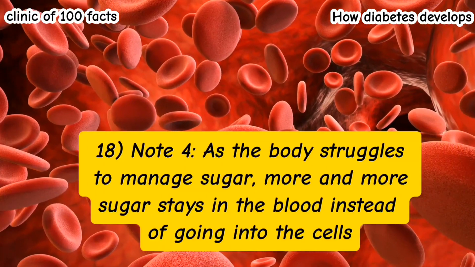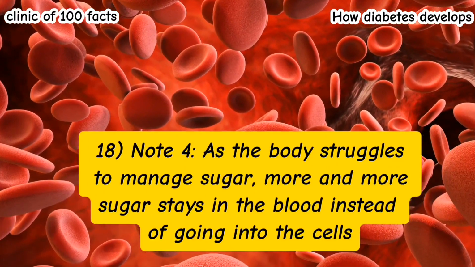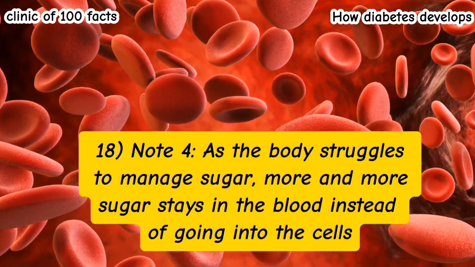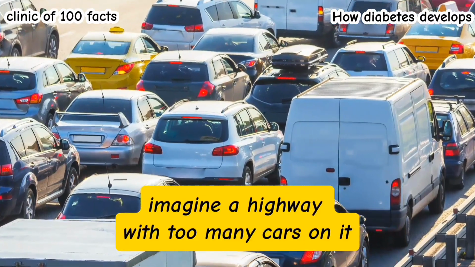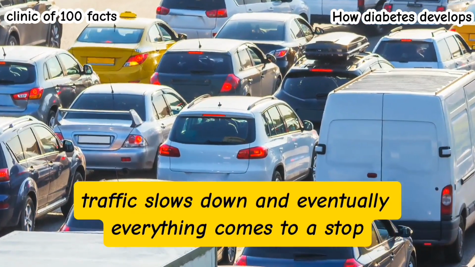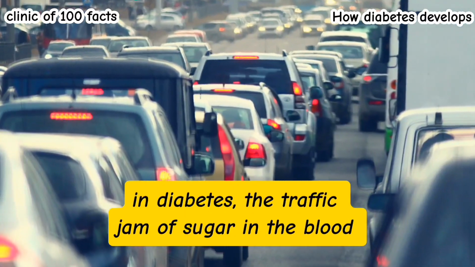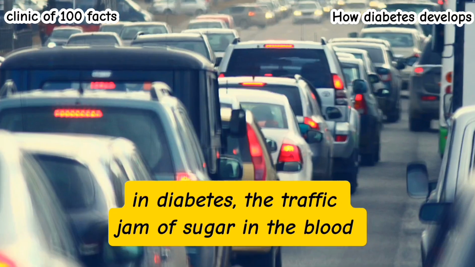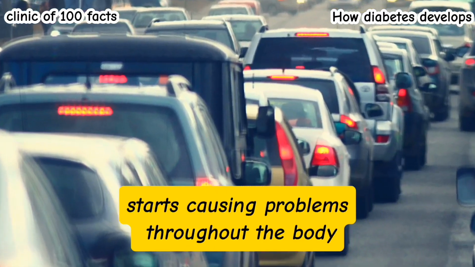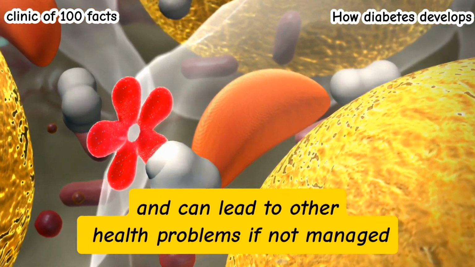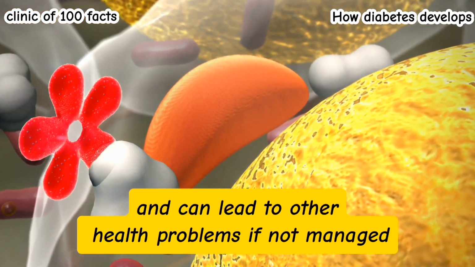Note 4. As the body struggles to manage sugar, more and more sugar stays in the blood instead of going into the cells. Imagine a highway with too many cars on it. Traffic slows down, and eventually everything comes to a stop. In diabetes, the traffic jam of sugar in the blood starts causing problems throughout the body. This high blood sugar is the main issue in diabetes and can lead to other health problems if not managed.